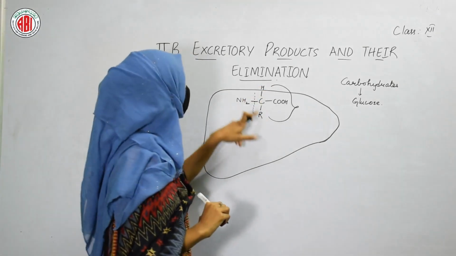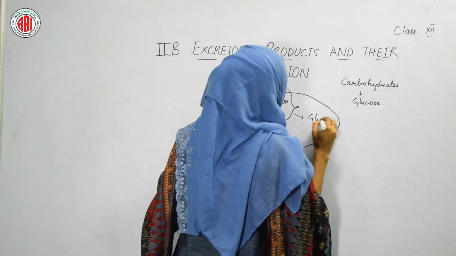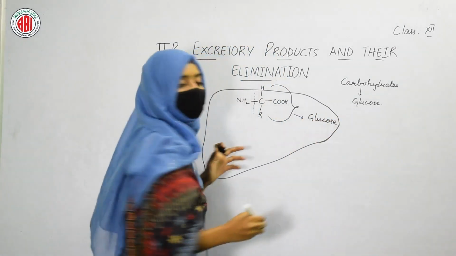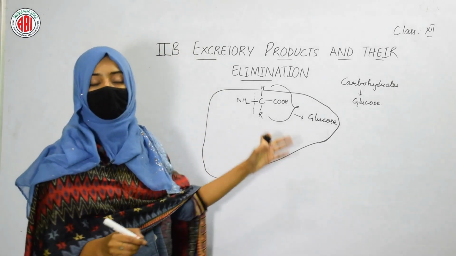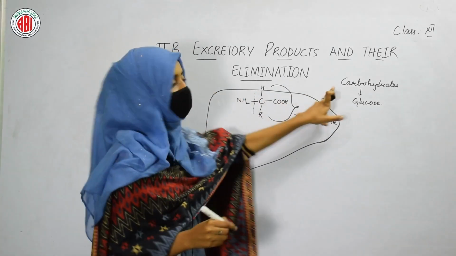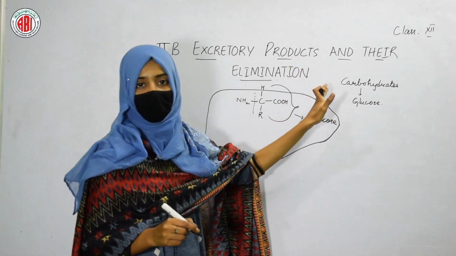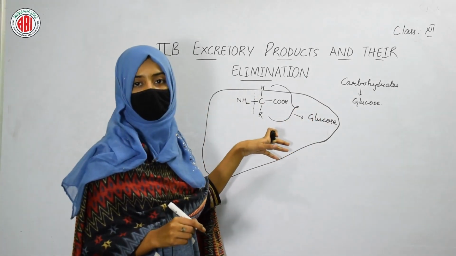So this whole group can be converted into glucose by the liver. So the liver is an organ that helps in the formation of glucose as well. But this glucose is not formed from a source called carbohydrate. Instead of carbohydrate, some other groups are involved in the formation of glucose.